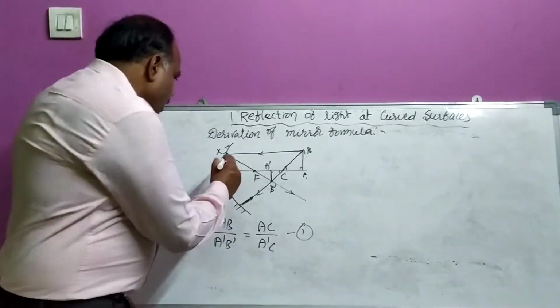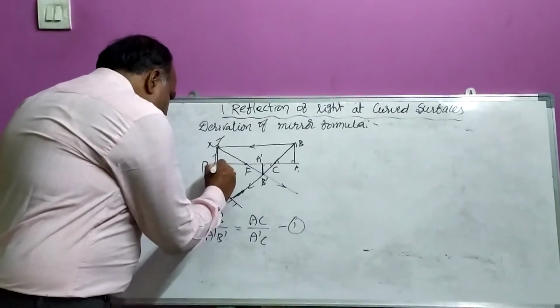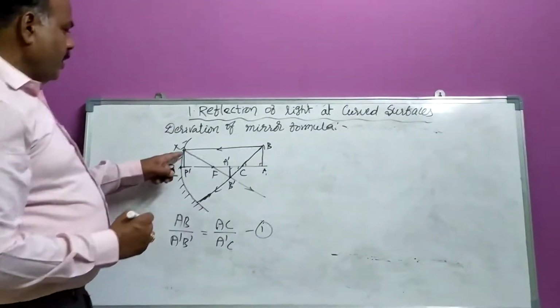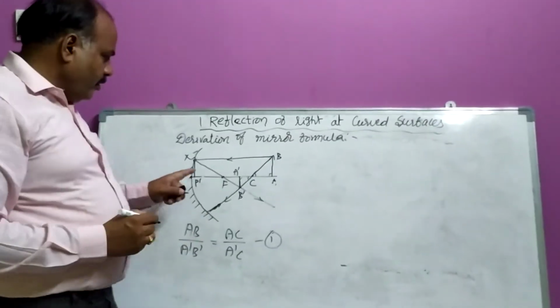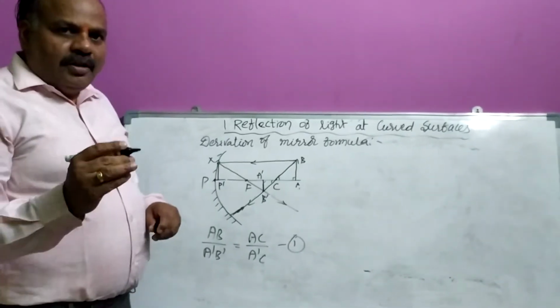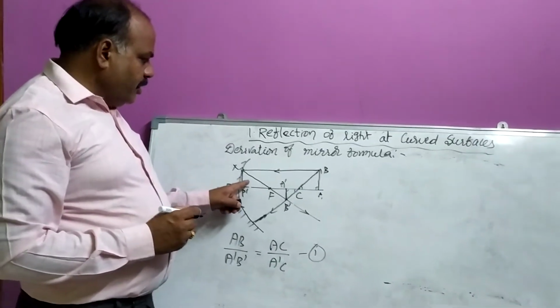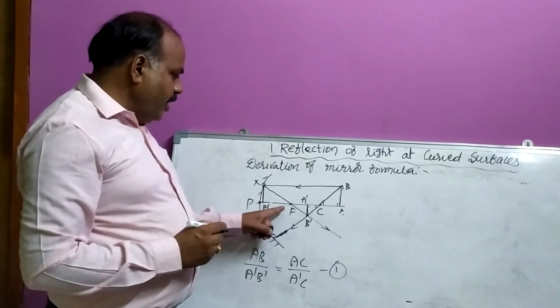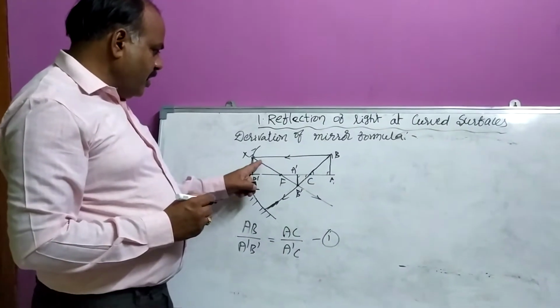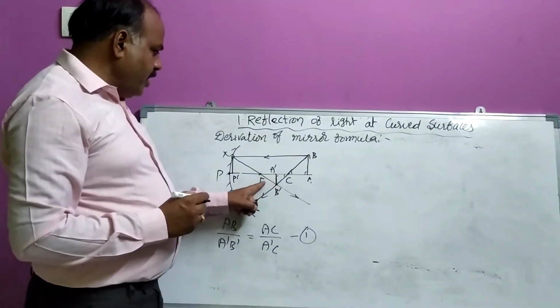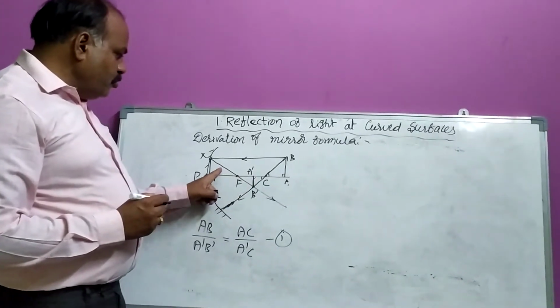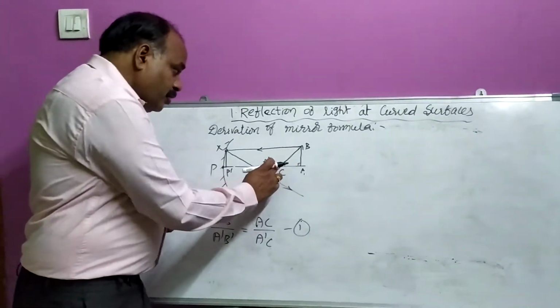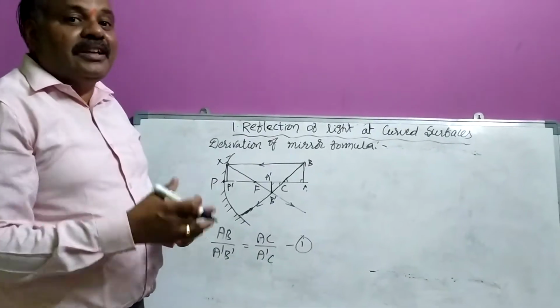Here I draw one more line, XP dash, a perpendicular line. Now dear children, you see two more triangles, P dash FX, this triangle, and A dash B dash F. These two triangles are also, like the previous two triangles, similar.